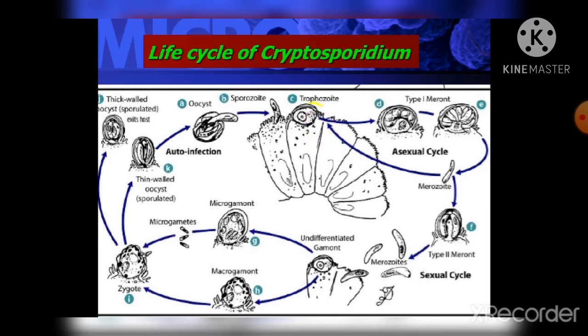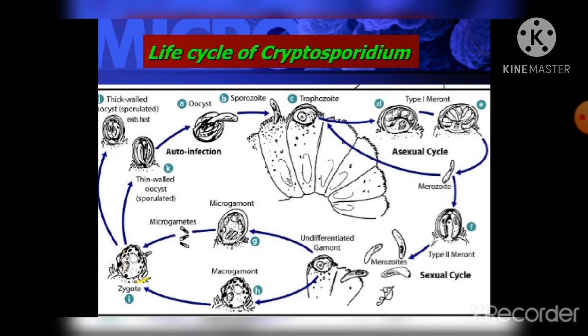So in these cells, usually within the brush border, the parasites undergo asexual multiplication and then sexual multiplication, producing microgametes or male and macrogametes or female. So upon fertilization of the macrogametes by microgametes, oocysts develop and sporulate in the infected host.